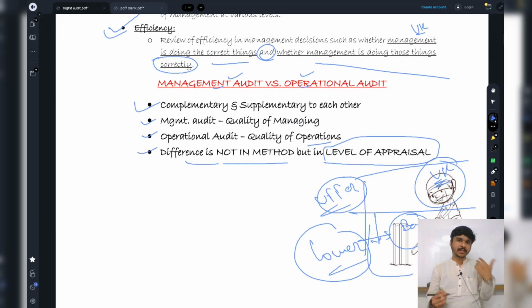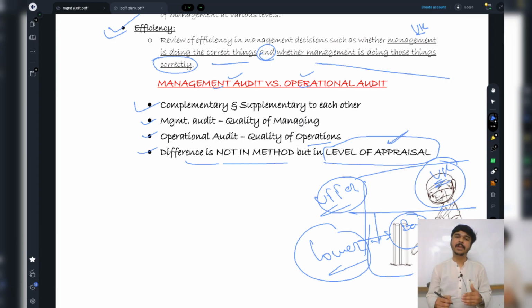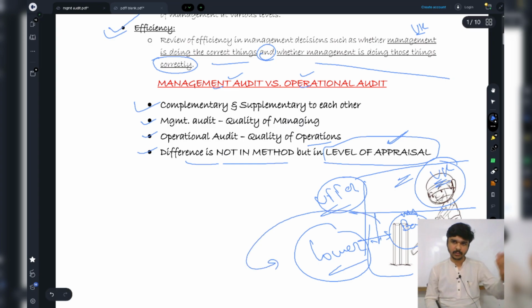And this one I discussed, this one I told you that the difference does not lie in the method. The method is going to be more or less same, but it lies in the level of appraisal. That is, I am appraising, that is, I am evaluating Mr. Virat Kohli's decision. That is going to be the top management's appraisal. And when I am evaluating the effectiveness of the bat's production procedures, I am coming to the lower level of appraisal.